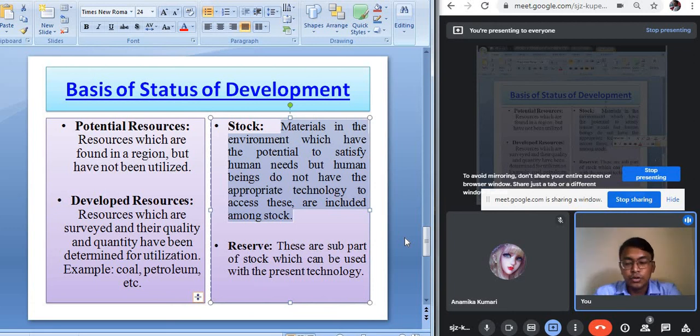So this is about the term resource and the classification of resources. We came to know about what the term resource means and what are the different bases of classifying the resources.